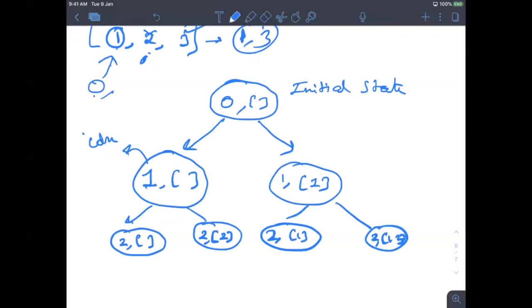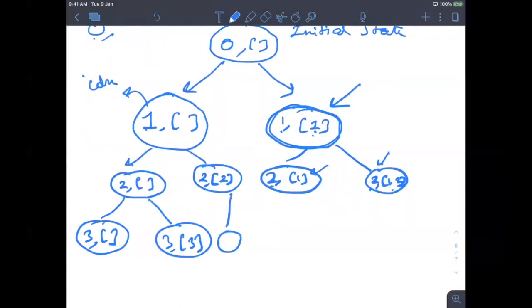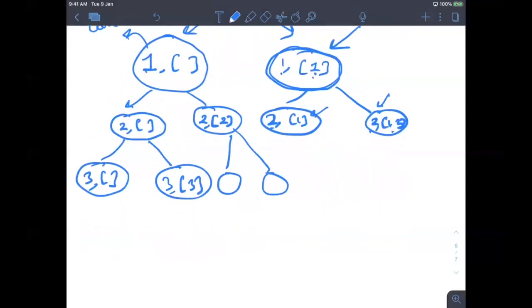I'll explain one more time. Till here, we are at index 1 and we have 1 number in our box. After that, we have 2 options: either choose the second number or miss it. If I miss it, the box is still having 1. If I'm choosing it, I now move to the second index and my box is having 1, 2. Now let's talk one more time. Now you can imagine I am moving to 3 and I'm missing the third number, or if I'm choosing it, it will be 3.